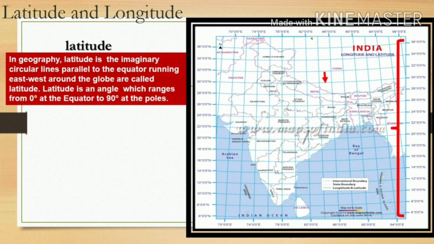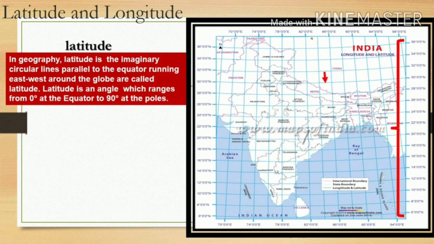You can see the right side of the map from the down, the border side of India, the Kerala Tamil Nadu border at the end. From that to the upside, the north side, up to the border of Jammu and Kashmir, the line is going on that.